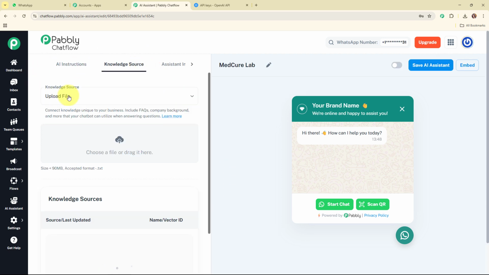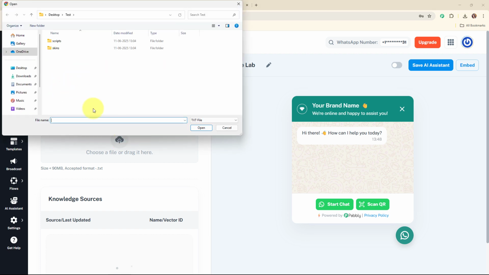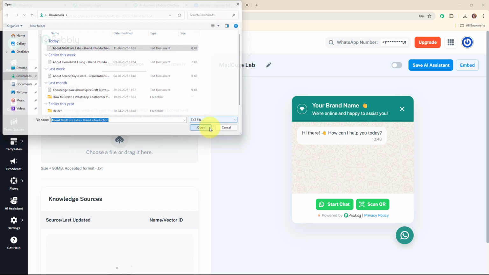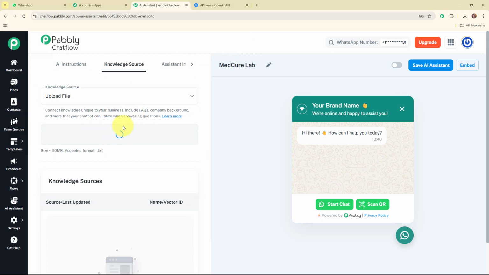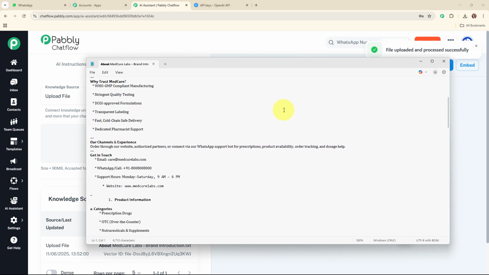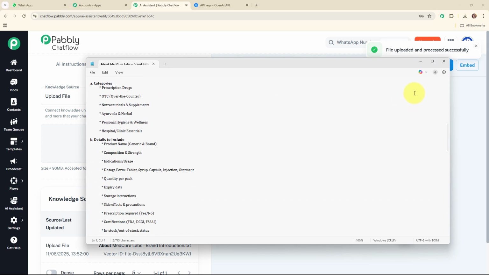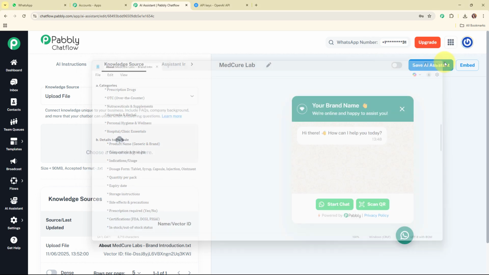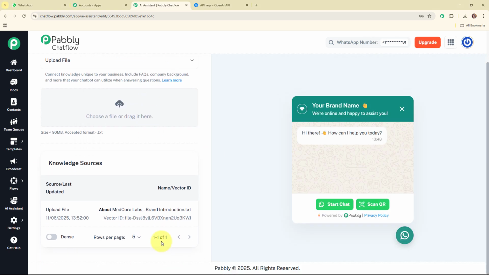Now we are going to move forward to the knowledge source. It is asking me to upload the knowledge source file over here. So I'm going to upload a file that I have already created, and now after uploading the file, let me open the file for you. And here you can see the entire knowledge base file that I've created for my particular business. Alright, so here I've successfully uploaded the file.